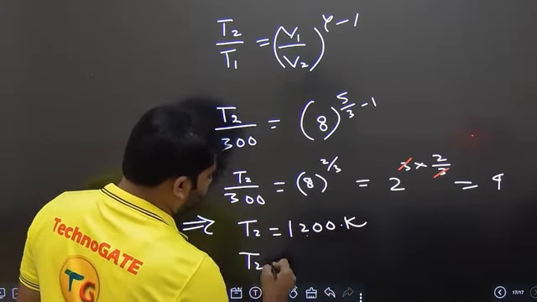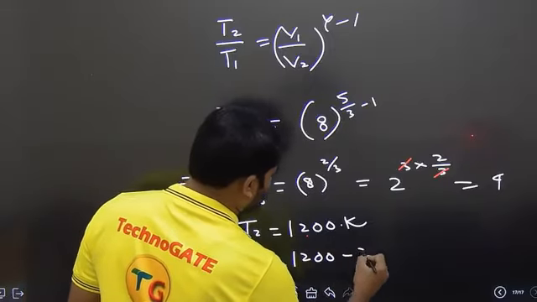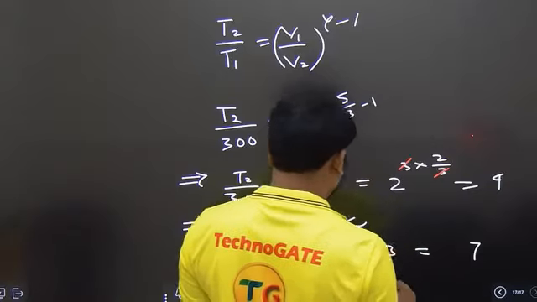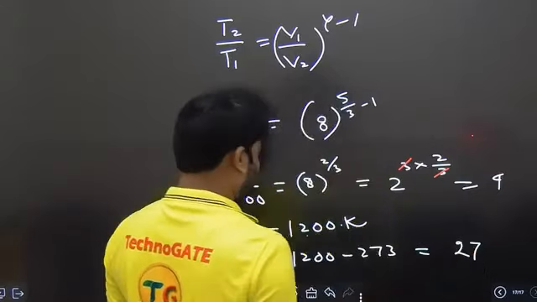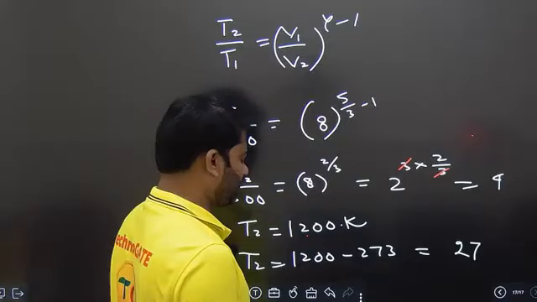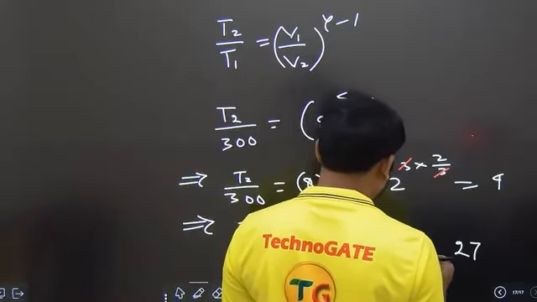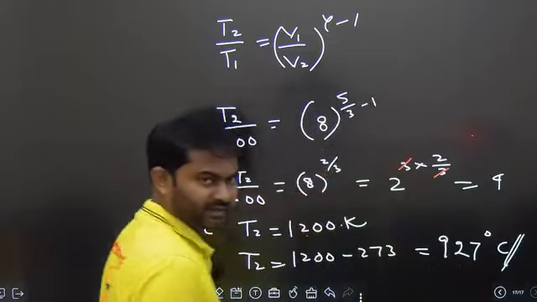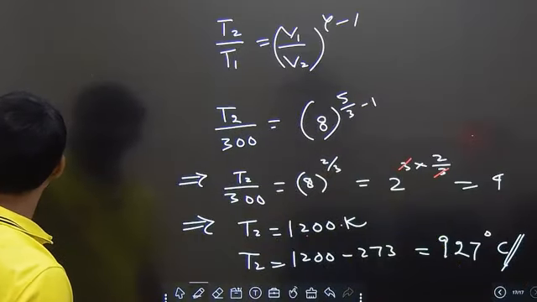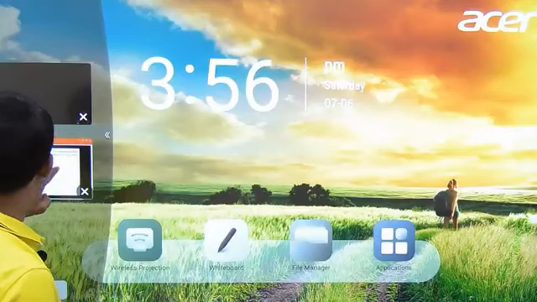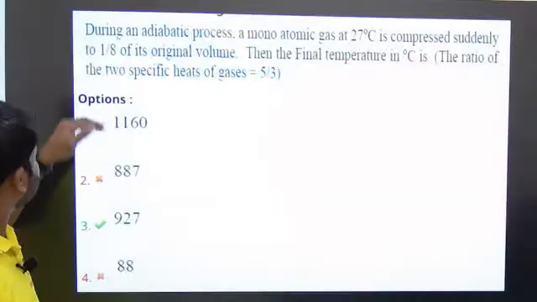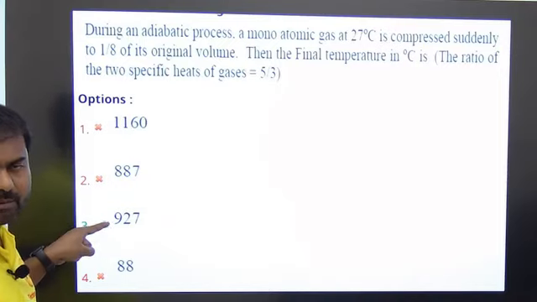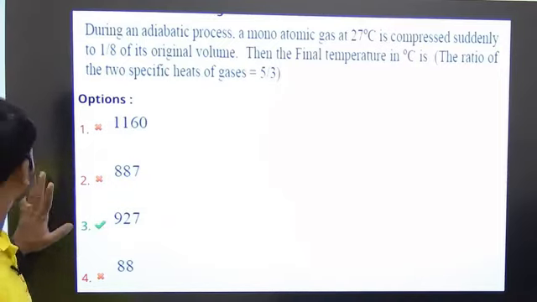But we need in centigrade. So 1200 minus 273. This comes out to be 10 minus 3 is 7. 9 minus 7 is equal to 2. 9 minus 7 అనగా 11. 11 నుంచి 11 minus 2 is equal to 9. 927 degrees centigrade. So it is matching with option number 3. That's how we need to solve it. I believe it is completely clear to everyone. Okay, fine.